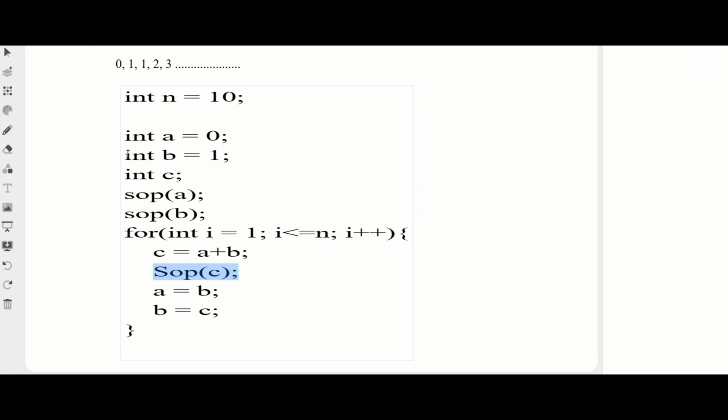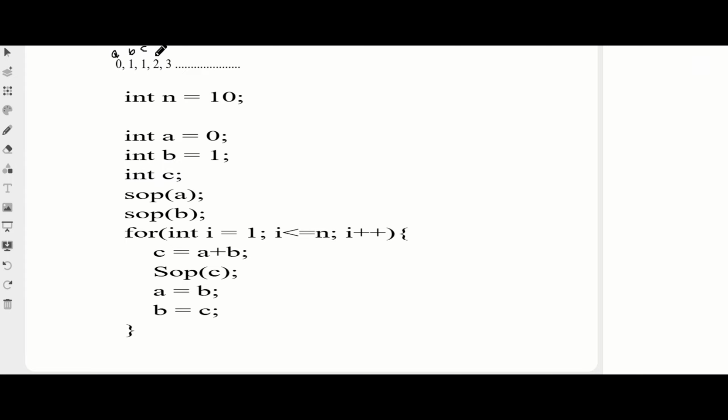Okay, if my next number is 1, I want to print the next number, then the next time my next number will be 2, that I need to print. How can I print the 2? 2 is nothing but the sum of the previous two numbers. Now my a is pointing to 0, and my b is pointing to 1. I have to do the changes, like now my c is 1.